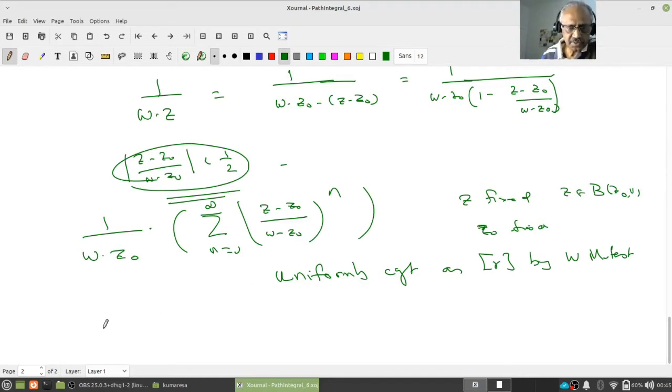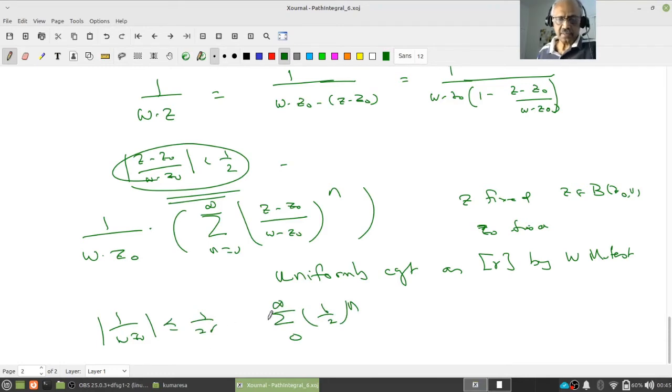So this, in modulus, 1 by w minus z naught is less than or equal to 1 by 2r, and this fellow is bounded by 1 by 2 power n, n from 0 to infinity. Therefore I can apply the Weierstrass test, and this is true for every w on the trace of gamma. Therefore this series is uniformly convergent on the trace of gamma. Please understand. I'm sorry, I should have given a pause long ago.